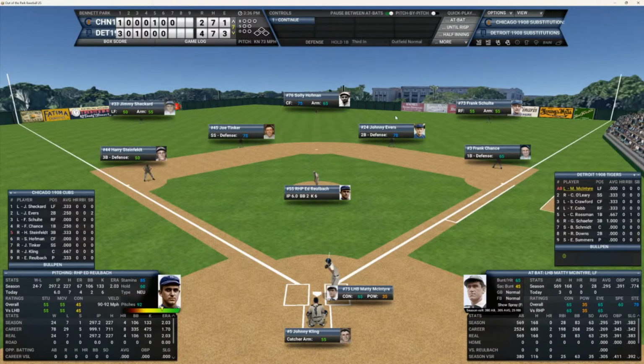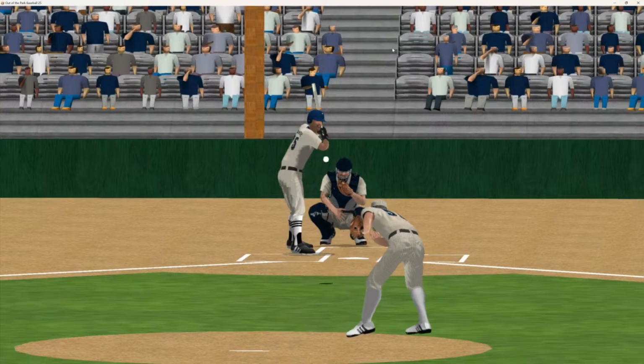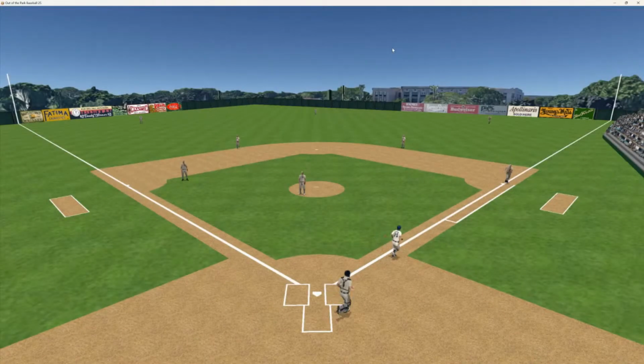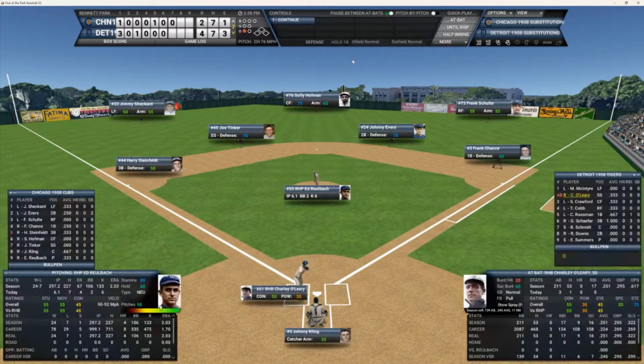We got the top of the order due up here for the Tigers. McIntyre, O'Leary, and Crawford. Matty's 0 for 3 today. Here's the 3-2 pitch to him. And he hits that ball down the third. Steinfeldt's up with it, throws over to Chance to retire McIntyre for the first out.